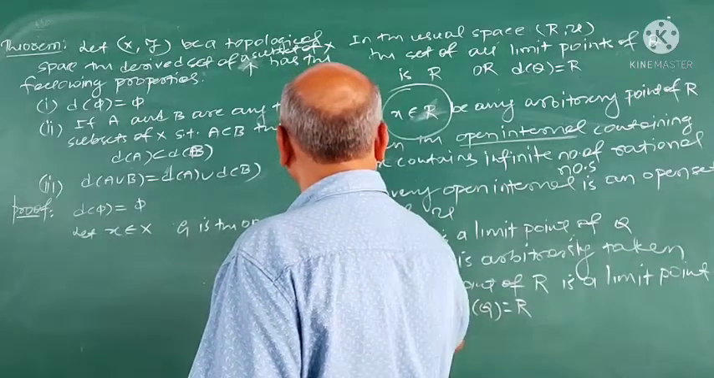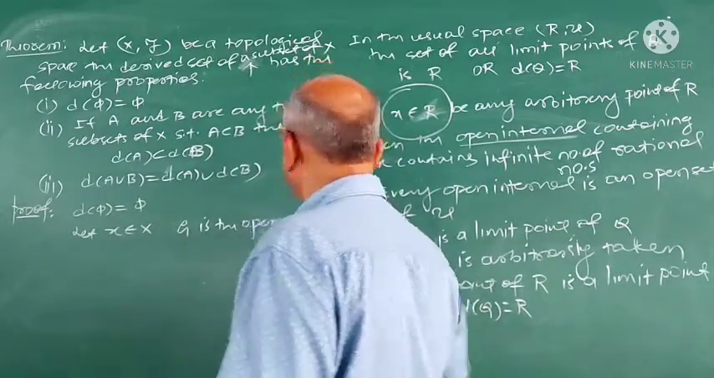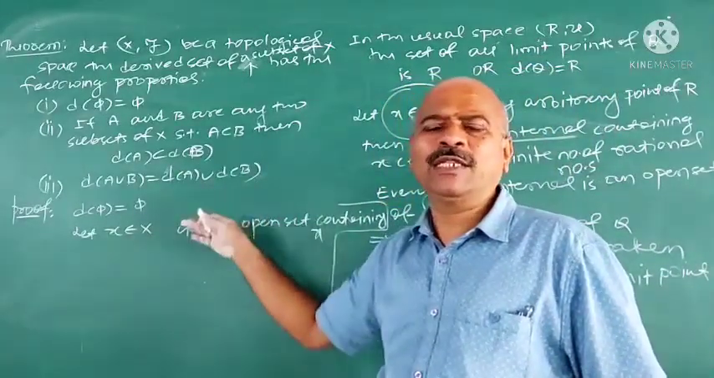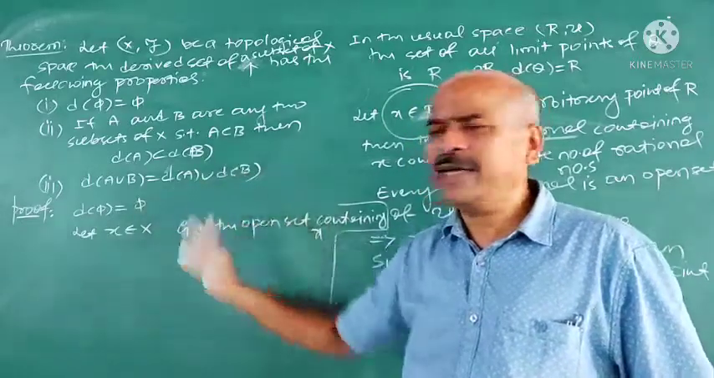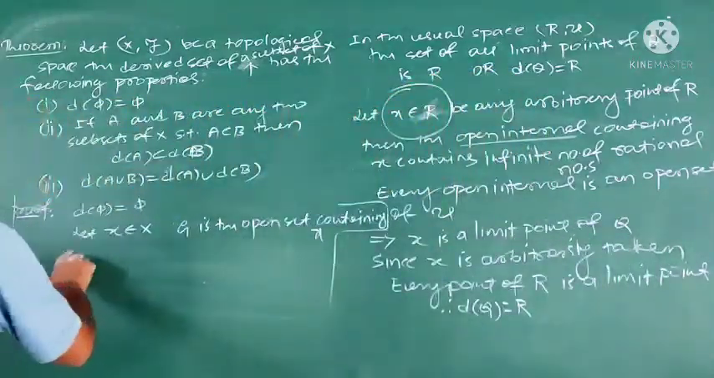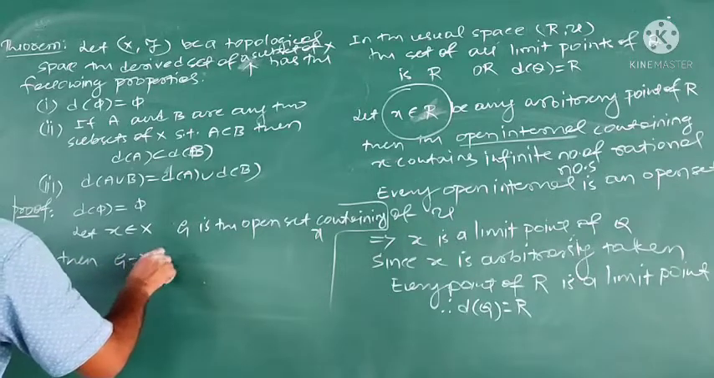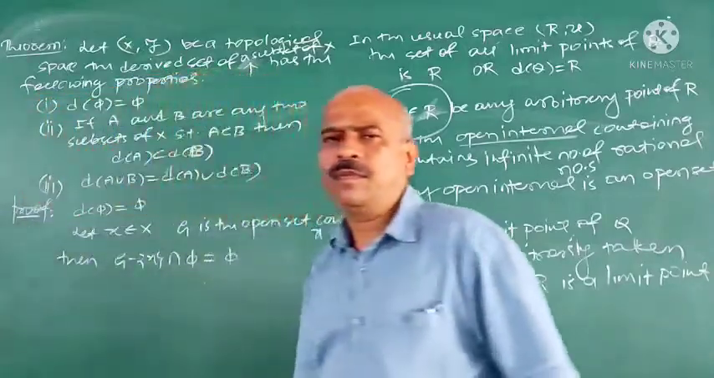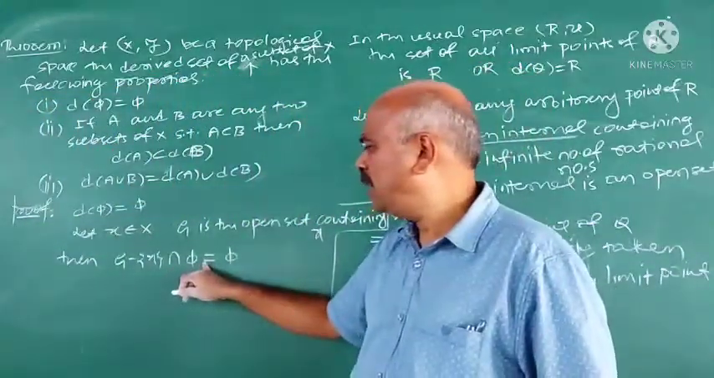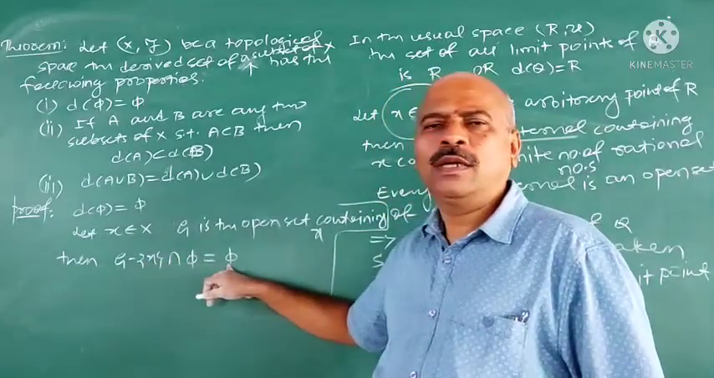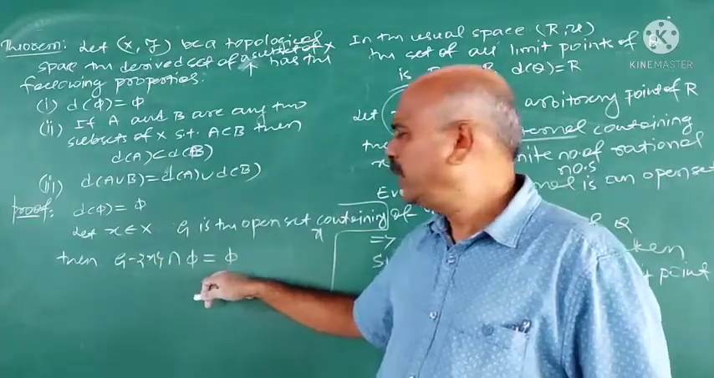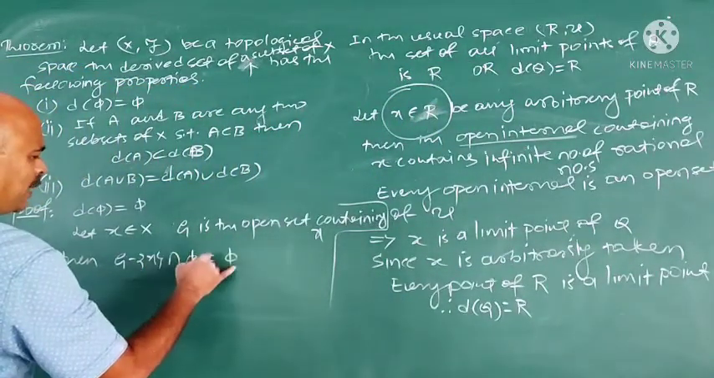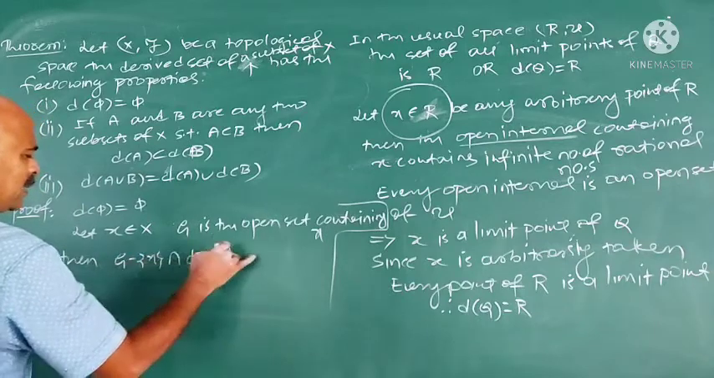Containing x. One open set containing x. When do you say that x is a limit point of a set A? If (G minus x) intersection A is not equal to phi. A is phi here. Then (G minus x) intersection phi is equal to phi only. If it is not phi, then that x becomes a limit point of this set. It is obvious. (G minus x) intersection phi is phi. Intersection of any set with phi is phi.